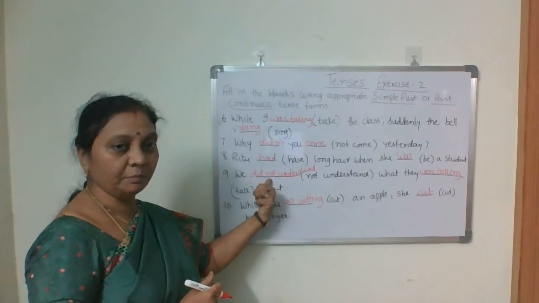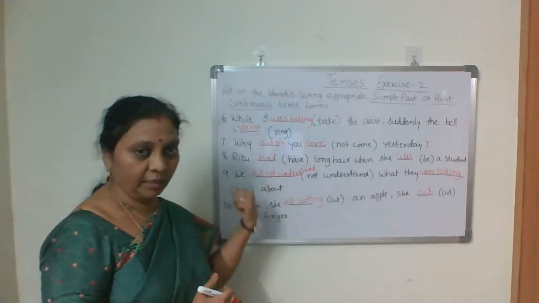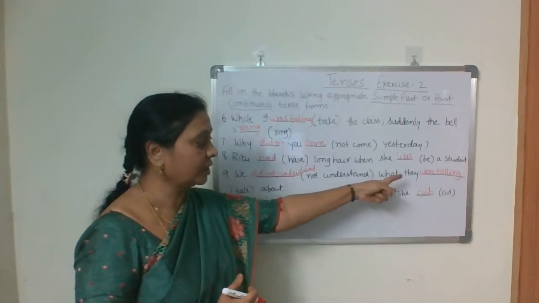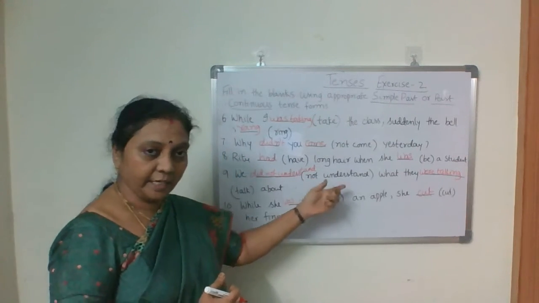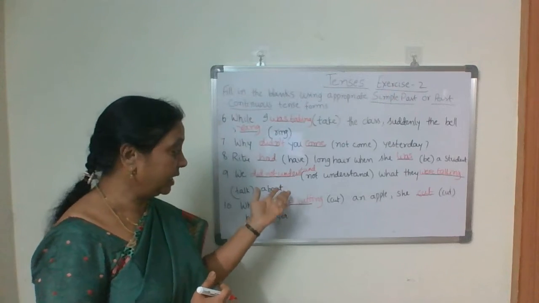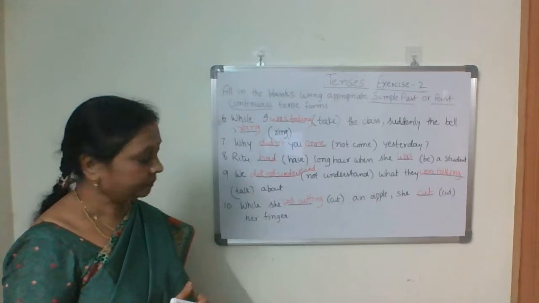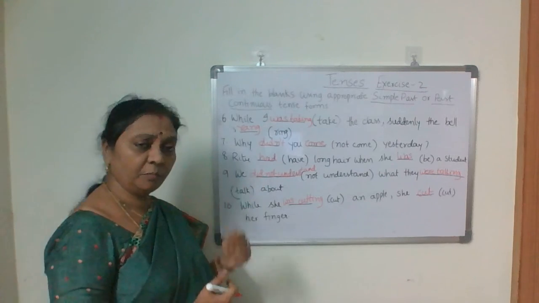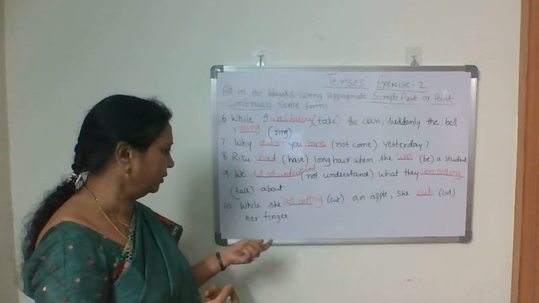So here you use simple past. We did not understand what they were talking about. Talking, continuous action, so use past continuous. And here it is did not understand. Simple past, but negative, "not" is there. So negative, did not understand. Or the short form also you can use, didn't understand also you can use.